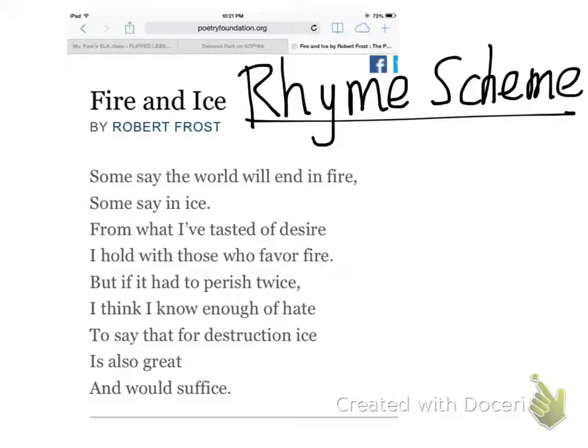So what you're going to be doing is you're going to look at the end of every line of the poem. So right now I'm just highlighting all of the words at the end of each line. Then you're going to determine what words they rhyme with. For example, fire is going to be given an A. Ice does not rhyme with fire, so I'm going to give it the letter B because it's a different sound. Desire, okay, now I see that desire rhymes with fire, so I'm going to give it the same letter as fire, which is A.